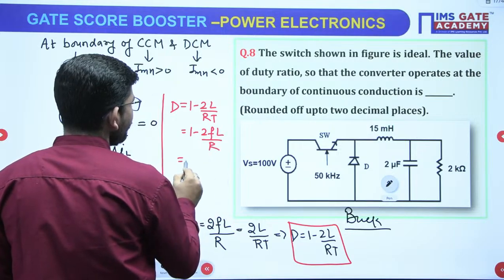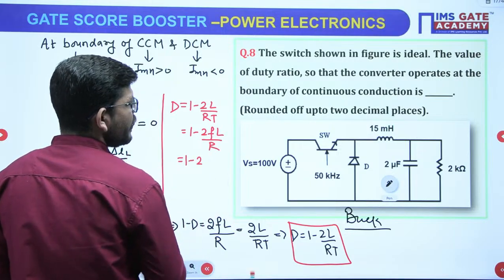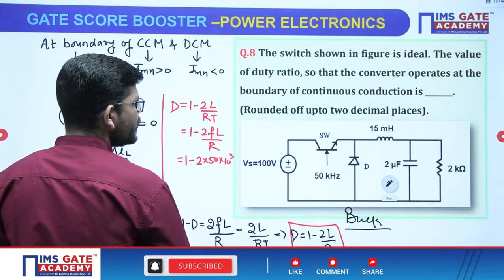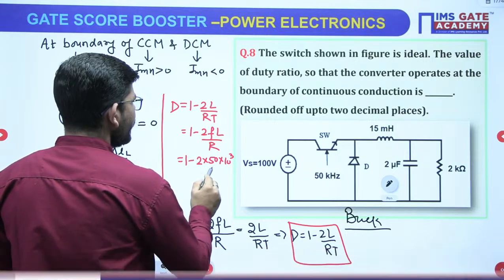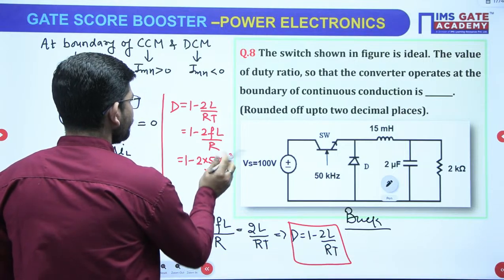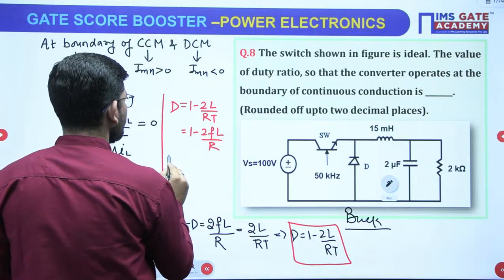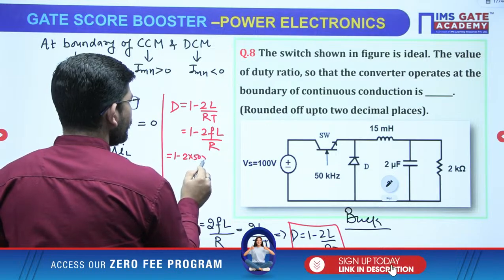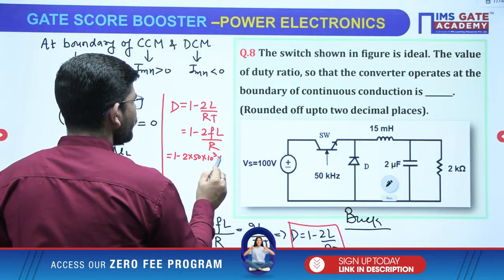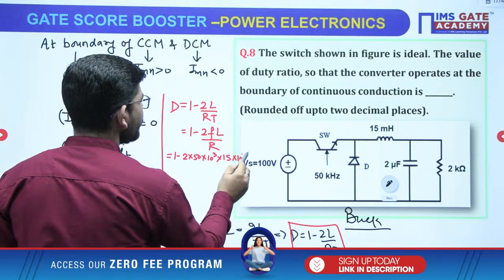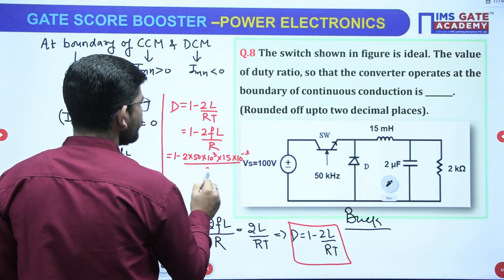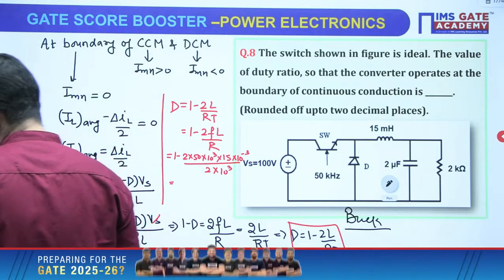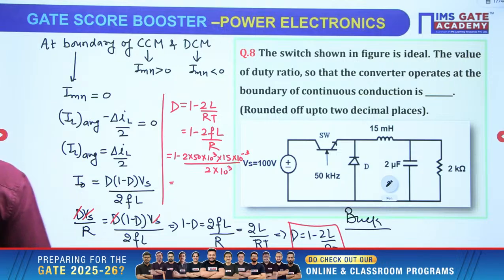Do we have everything? 1 minus 2, what is the frequency? 50 kilohertz, right? And what is the inductor value? 15 millihenry. So 1 minus 2 into 50 kilohertz into 15 millihenry divided by the resistance, which is 2 kilo ohm, okay? So when you solve it, what are you going to get? 0.25, yes.